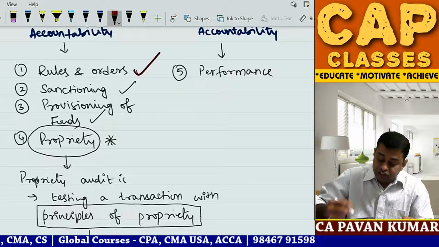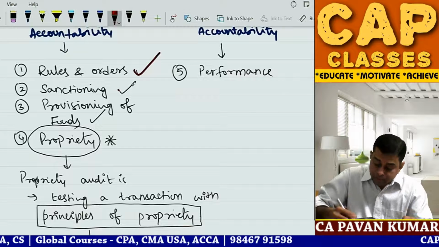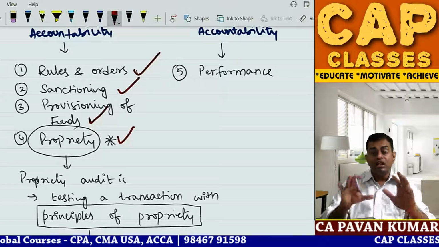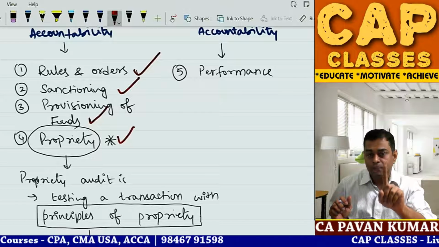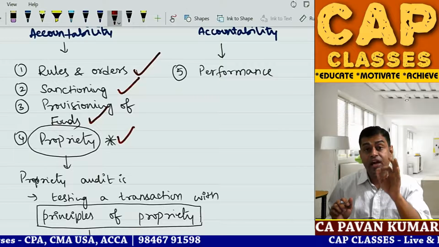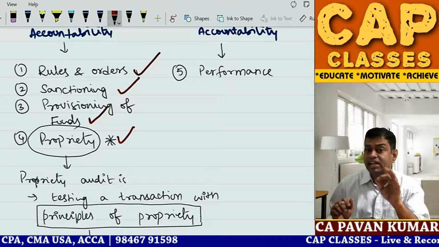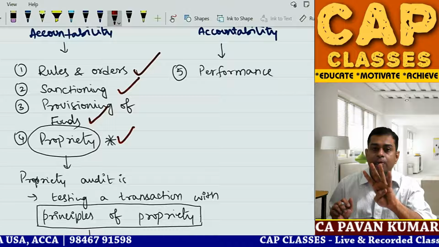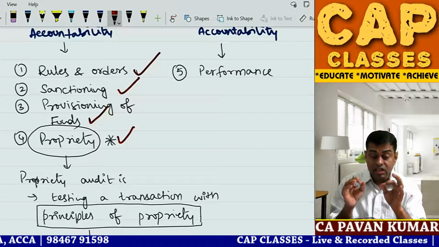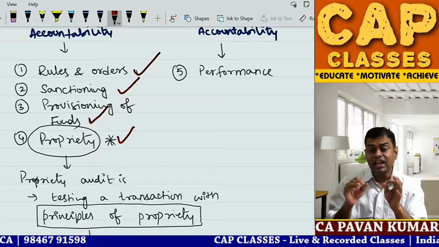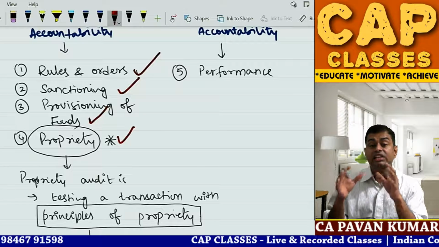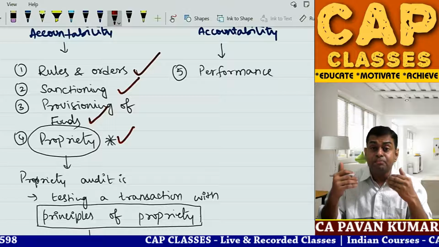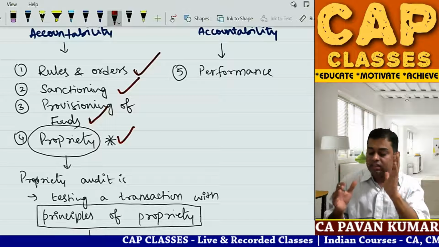I'm happy with this, Pavan sir. Test 2 I have done. I'm happy with this. Test 3 I have done. I'm happy with this. Test 4 I'm done. I'm happy with this. Is audit over? Hold on. Even if an expenditure meets all the 1, 2, 3, 4 criteria, is it avoidable? Is it waste? Is it infructuous? Is it without any value addition? Whether the expenditure has given the expected results, that is performance audit.